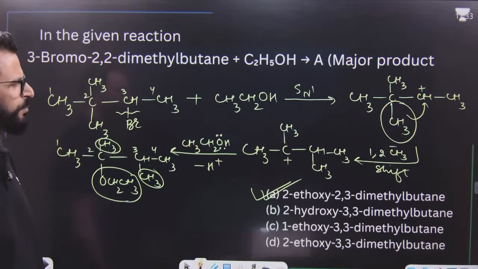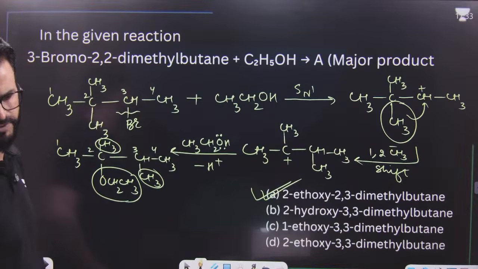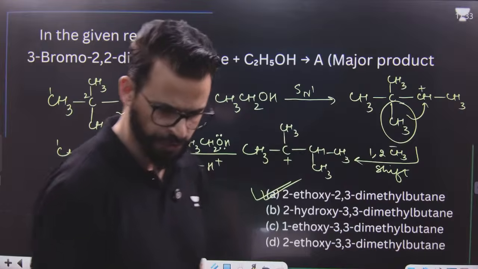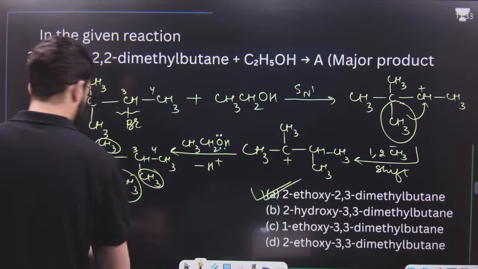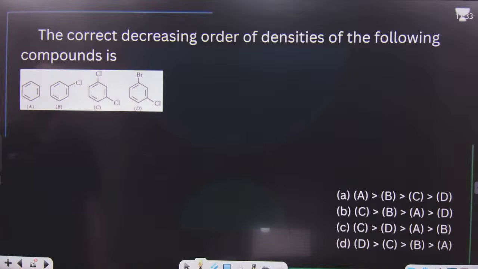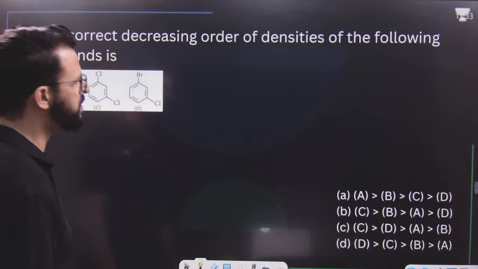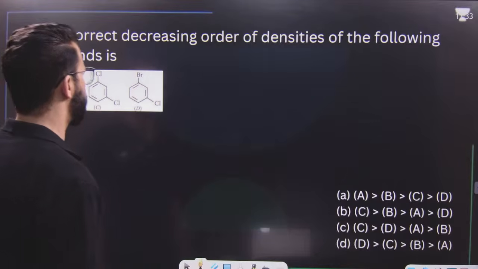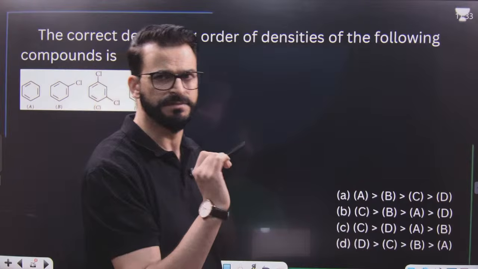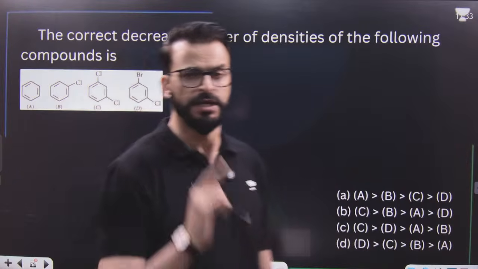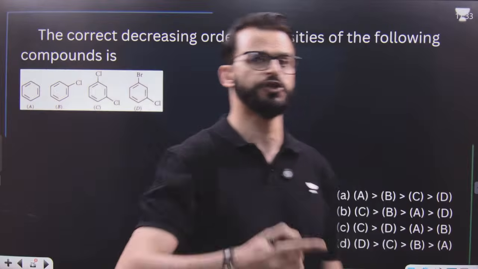I hope this point is clear to each and every one. Now, after this, the correct decreasing order of densities of the following compounds. We know density means mass per unit volume. Here, density is directly proportional to molecular mass.